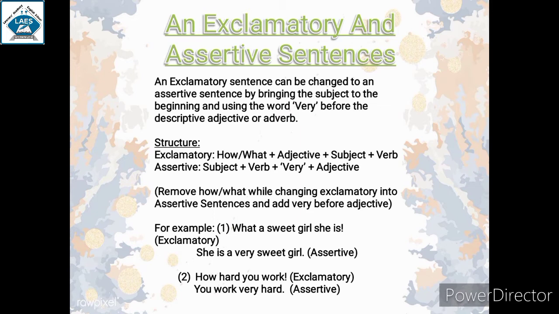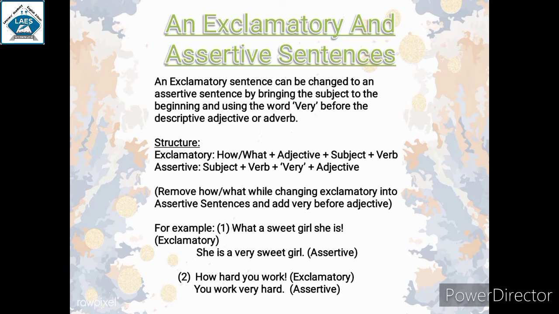So bring subject in the beginning, that is she is a, then adjective is sweet girl. So you need to add very before it. She is a very sweet girl. This is how you have to change exclamatory into assertive.